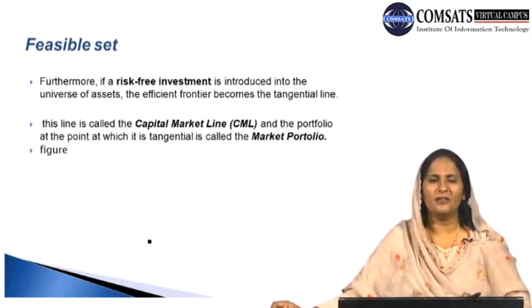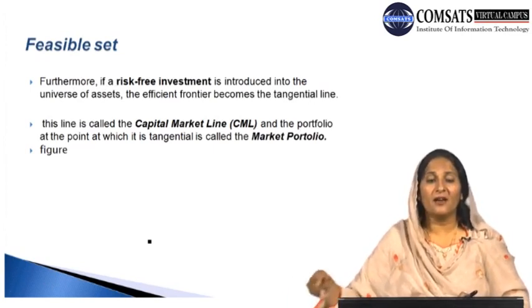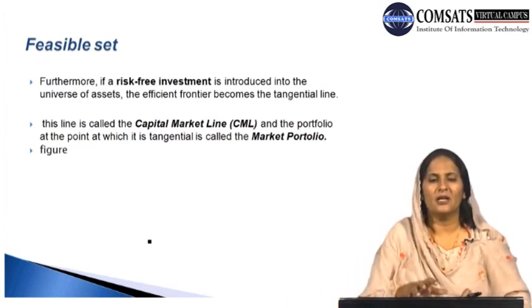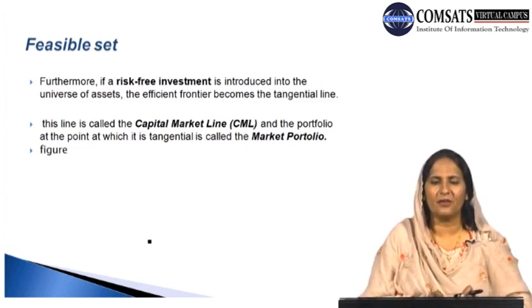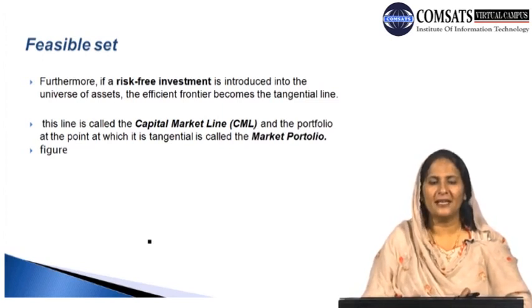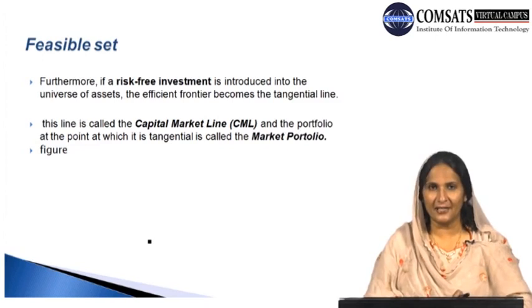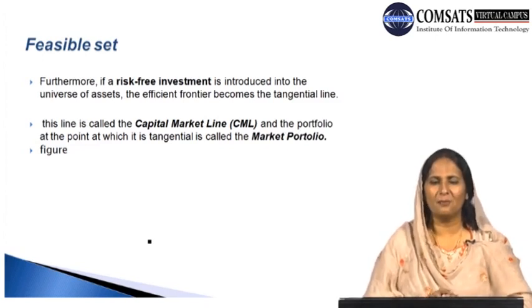Continuing with the discussion of the feasible set, if a risk-free investment is introduced in the universe of assets, the efficient frontier becomes the tangential line. This line is called the capital market line, or the risk-free line, and we can say that the individual investor is basically indifferent to the level of return and the level of risk. The portfolio at the point at which it is tangent is called the market portfolio.